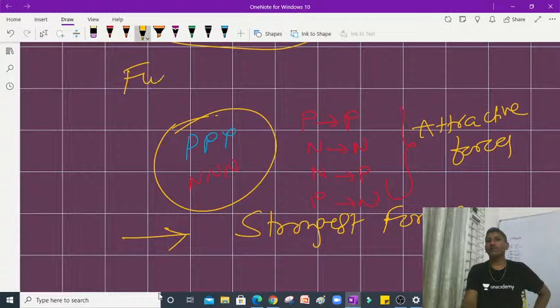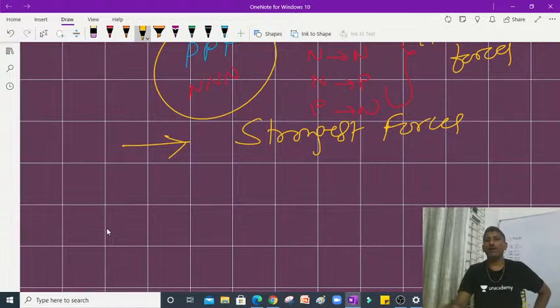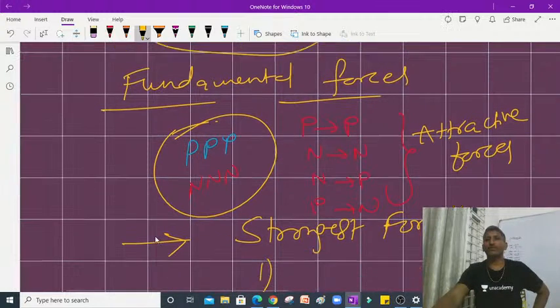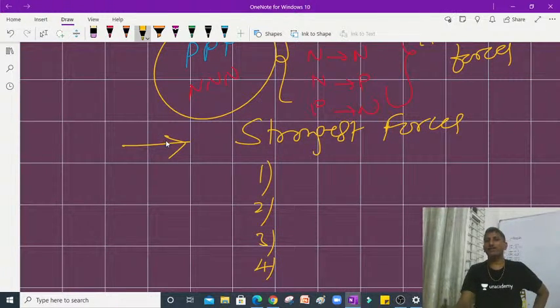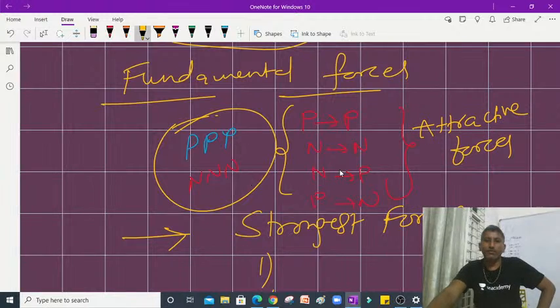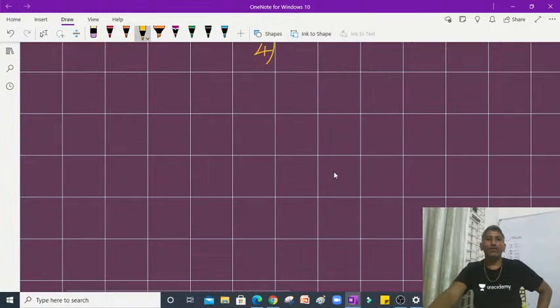So among the fundamental forces, students, what are the fundamental forces we have in our nature? One is gravitational force, second is electromagnetic force, third is the weak nuclear force, and then the strong nuclear force. So this is the case of strong nuclear force. Strong nuclear forces exist between proton to proton, neutron to neutron, and neutron to proton, and even proton to neutron also. So likewise, these forces exist, and that's why the nucleons are able to be retained in the nucleus.